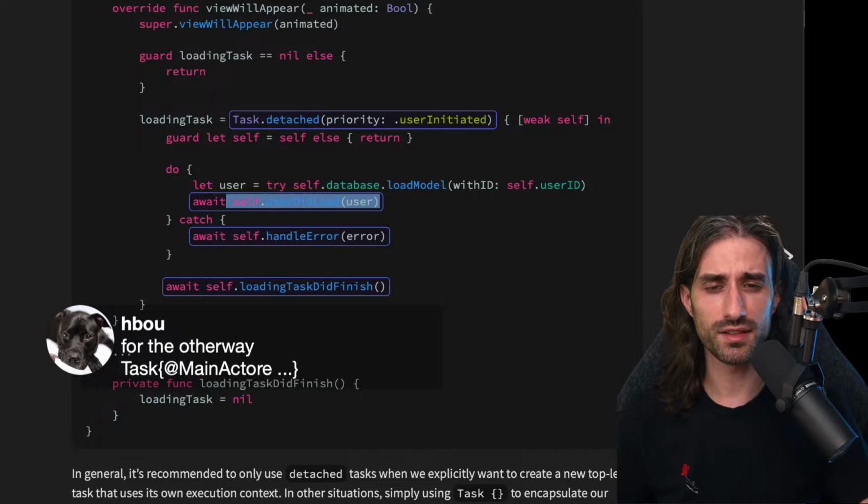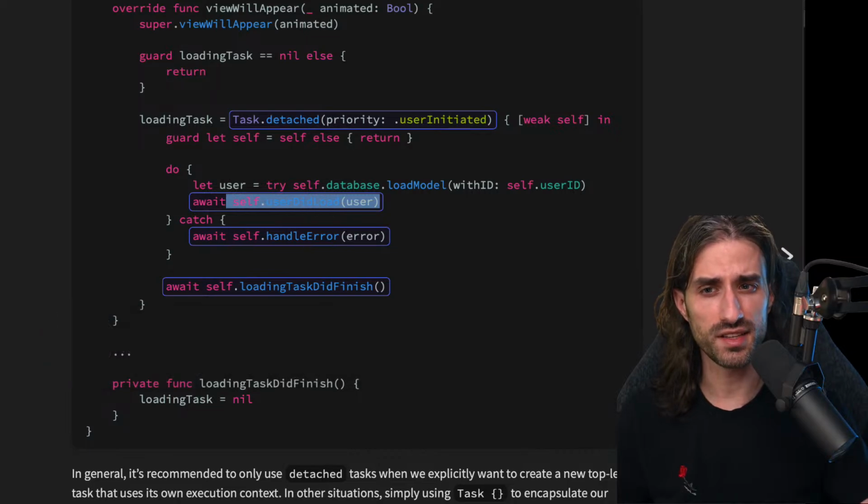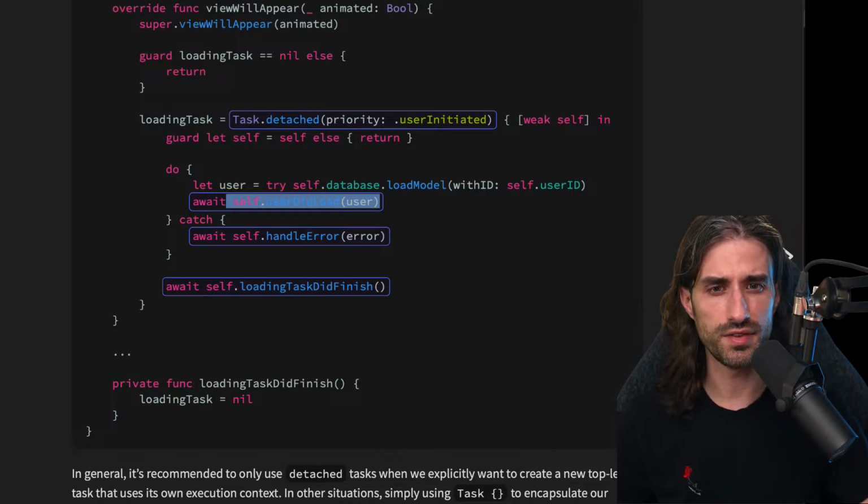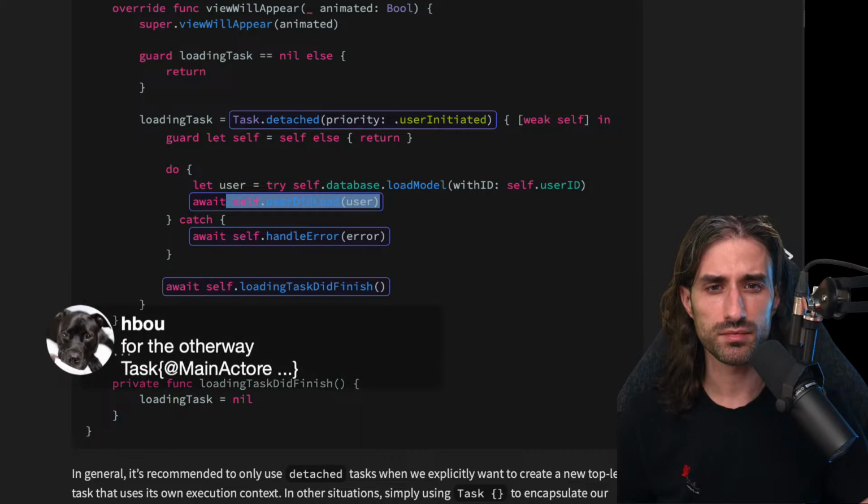Typically, imagine that, I don't know, in your view model, you have some code that uses a closure, and you want to set some properties that are @Published, for instance. Then I guess this would be a good example to create a task that is @MainActor. And that's something that I've used and I've seen being used quite a lot at work, because it's indeed very handy. And still better than calling DispatchQueue.main.async, because you are still in a place where you can also call other asynchronous functions.